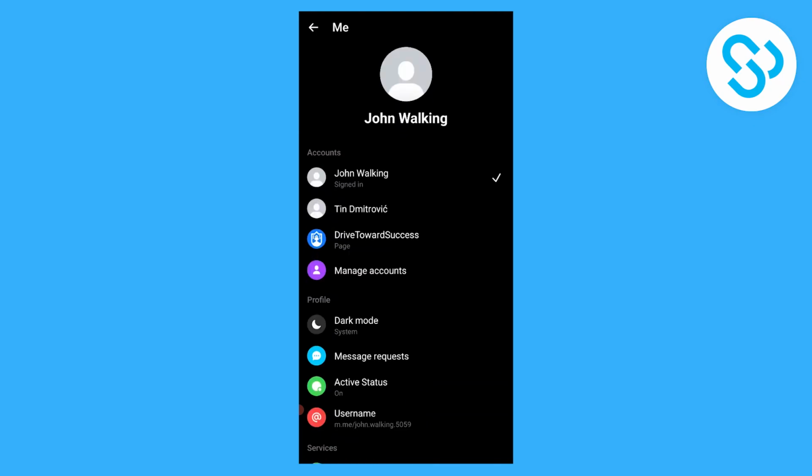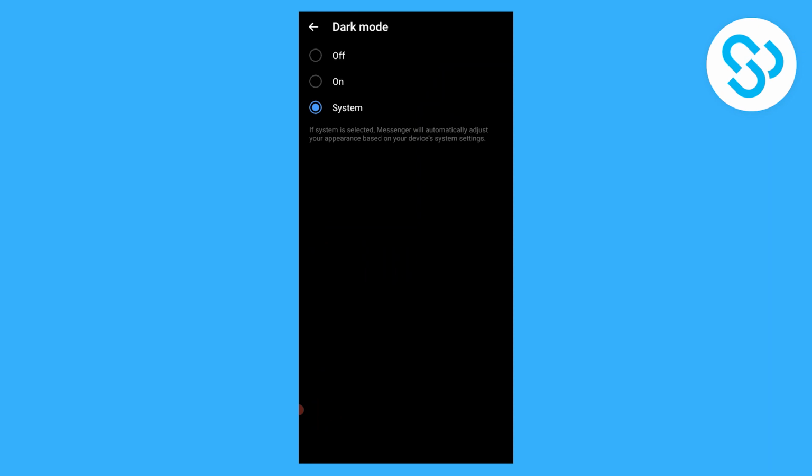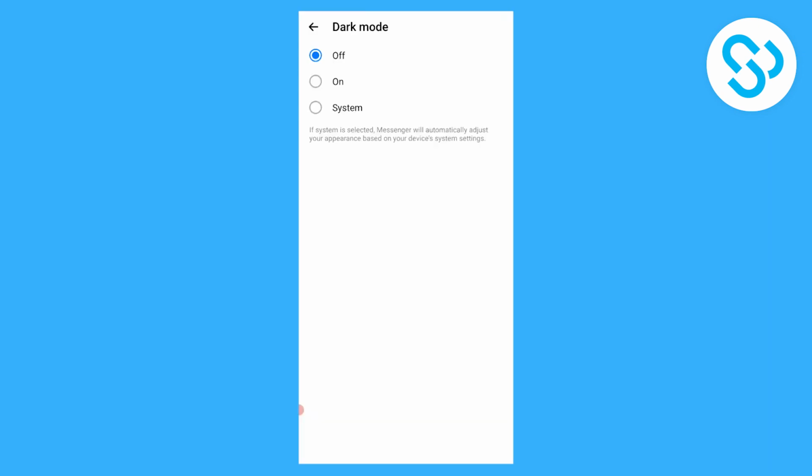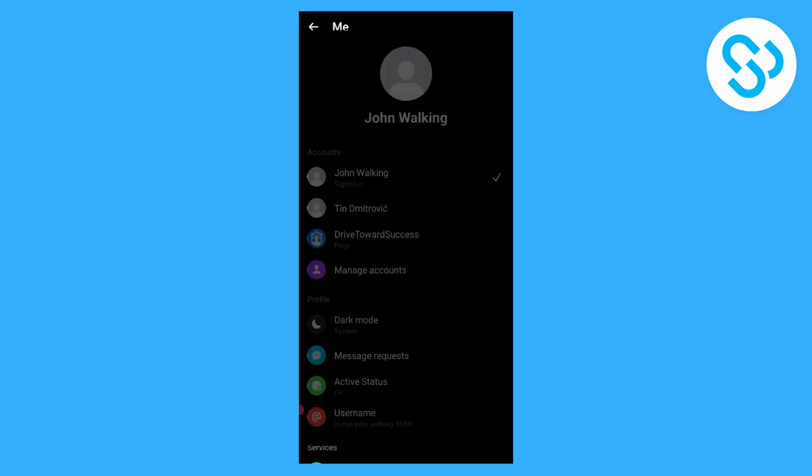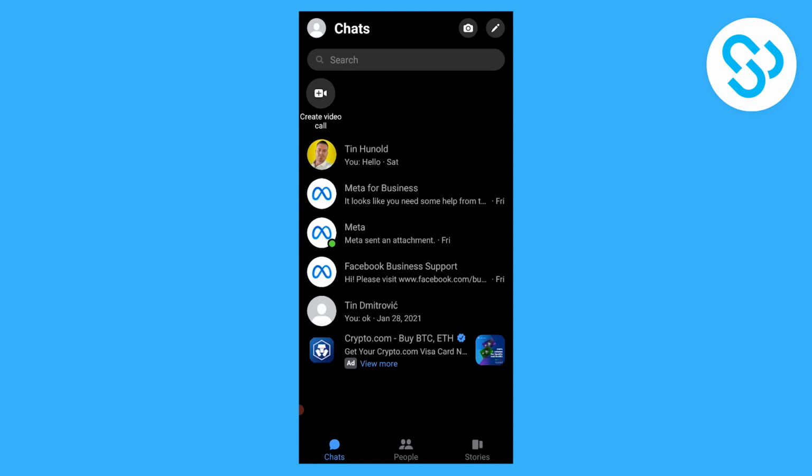Now if you want to turn back to your old mode, you can go and click off. And again, you can see down below, if system is selected, Messenger will automatically adjust your appearance based on your device system settings. So if your system is on dark mode, then you will automatically have dark mode. As you can see right here, we have automatically dark mode.